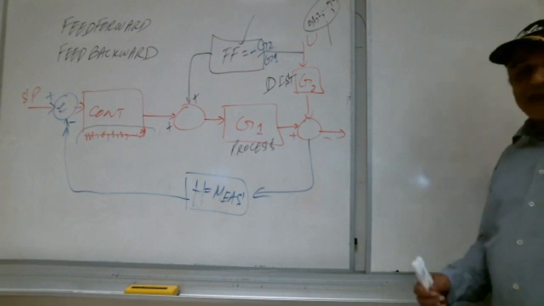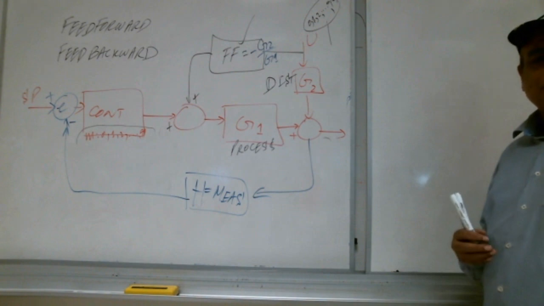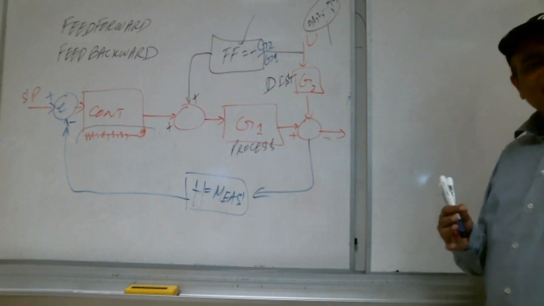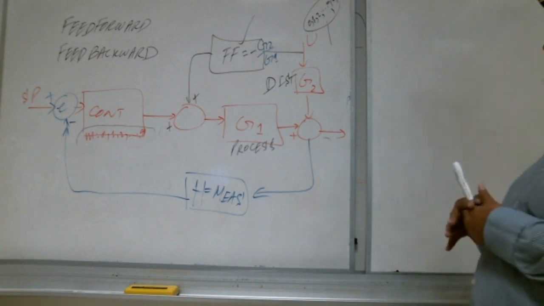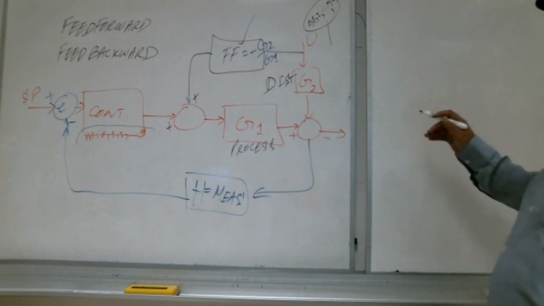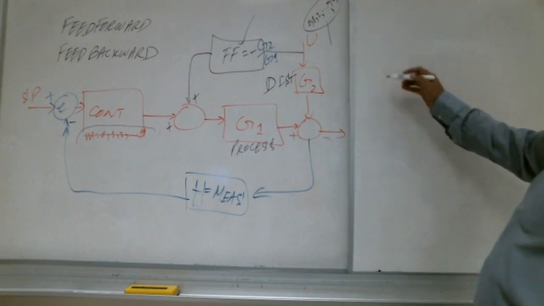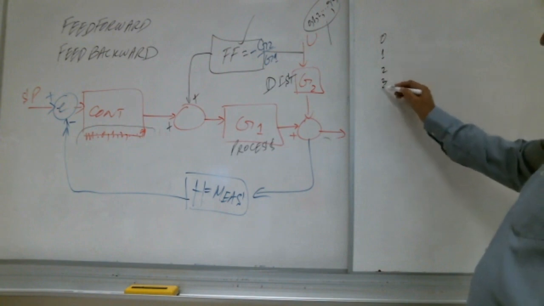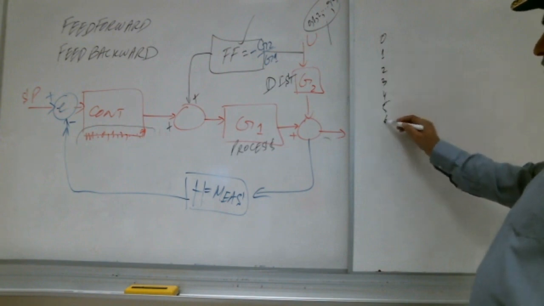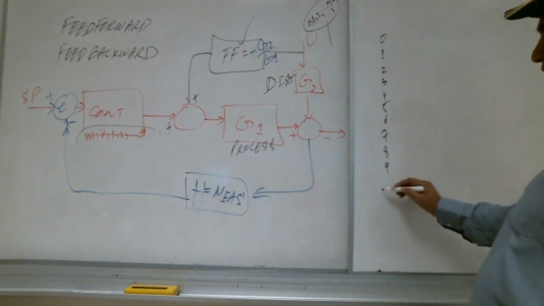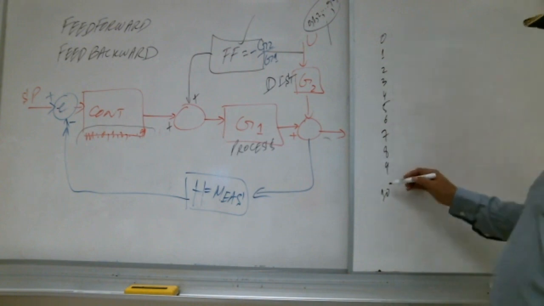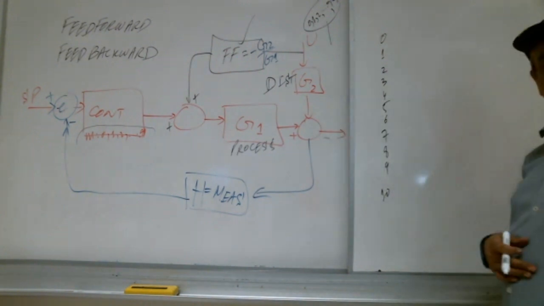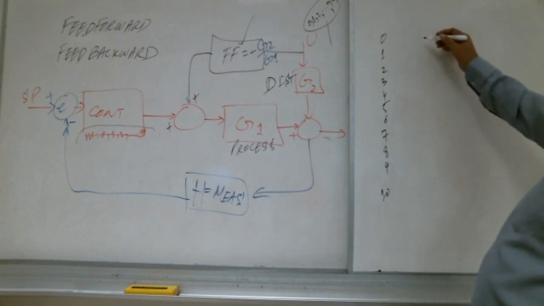Okay, Shabab. So now what happens in reality? In reality, what we do is we calculate how many possible disturbances there are: 0, 1, 2, 3, 4, 5, 6, 7, 8, 9, 10. These are the 10 possible disturbances for this system, right? We calculate their compensations.